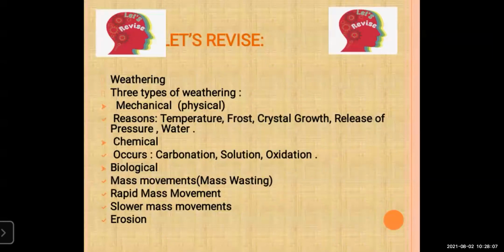In this we have studied about the algae, moss, lichen, and also we have studied about the mass movements. It means mass wasting. In this we have studied the 2 types of movements: rapid mass movements and slower mass movements. In the rapid mass movements we have studied about the rock falls, landslides and land subsides, example of Malin village. Yes, and in the slower mass movements, we have studied about the soliflution. Yes, the movement of the soil.